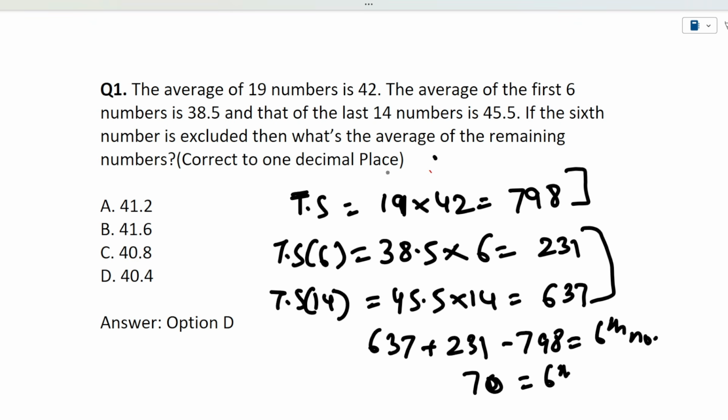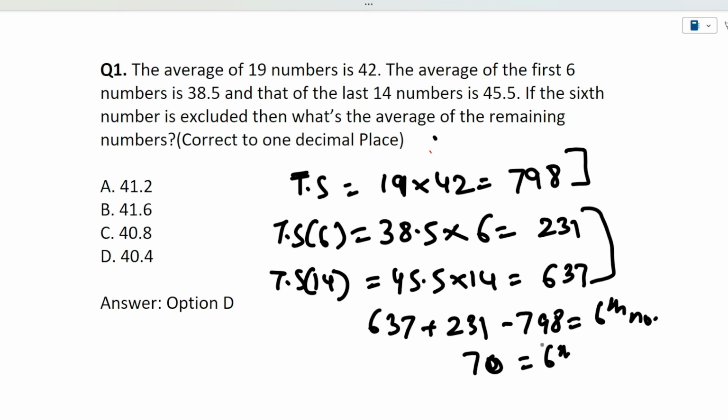And what the question is saying, if the sixth number is excluded, then what's the average of the remaining numbers? Now guys, see, we know that the sum of the total 19 numbers was 798. So now, if we want to exclude the sixth number, it will be minus 70.